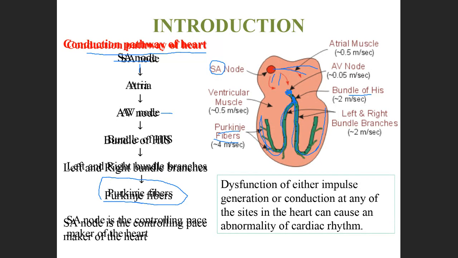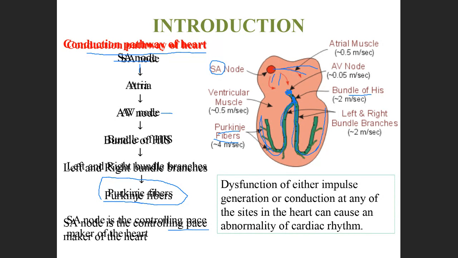Thereby, when the impulses travel to the walls of the heart, the ventricles contract. The SA node is called the pacemaker of the heart.